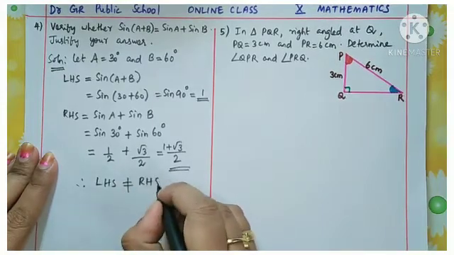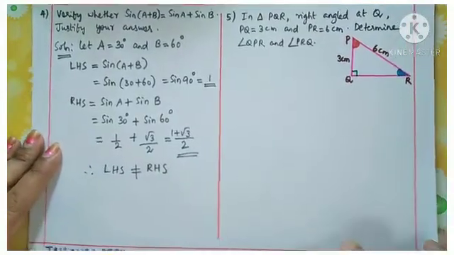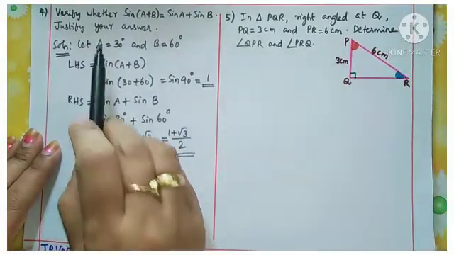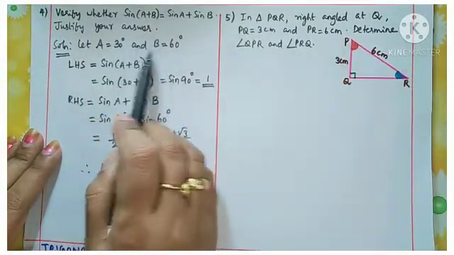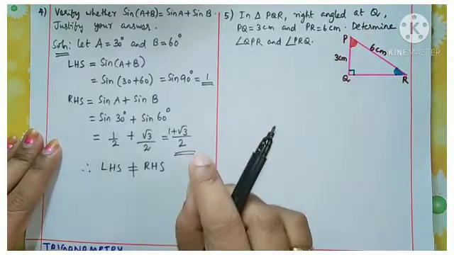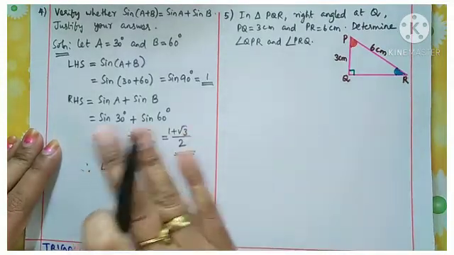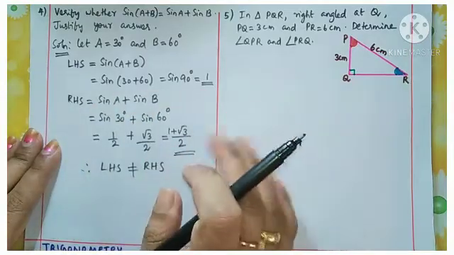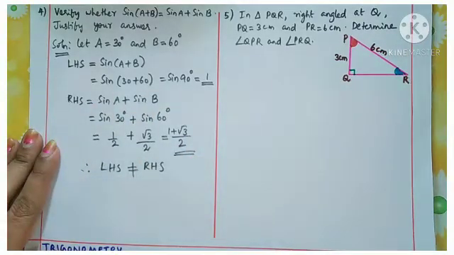Okay. So we checked for two angles, and the condition is not coming true. If one condition is not coming true, it means the statement is wrong. So what is the conclusion?